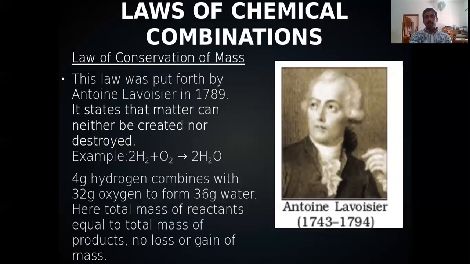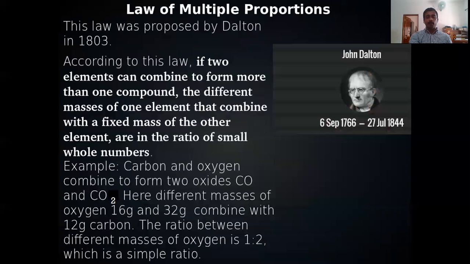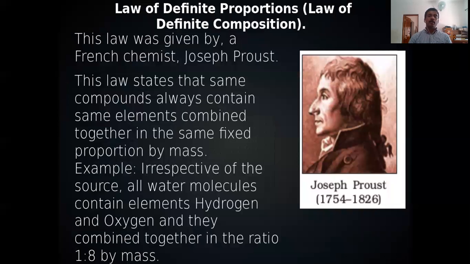Now the next law: law of definite proportion, or law of constant proportion, or law of definite composition.